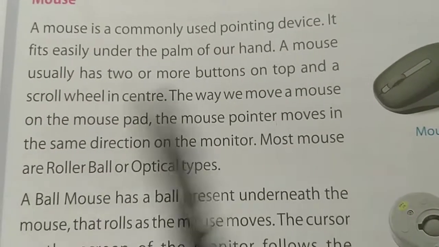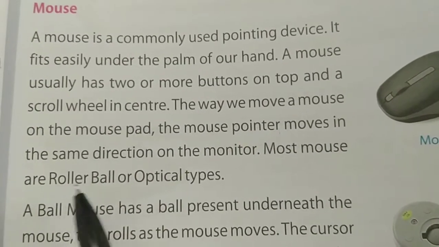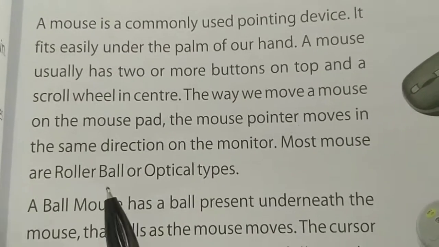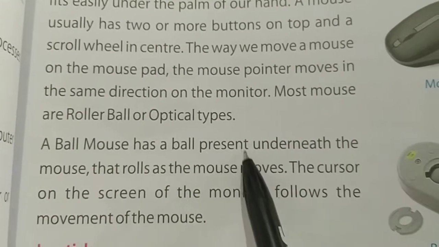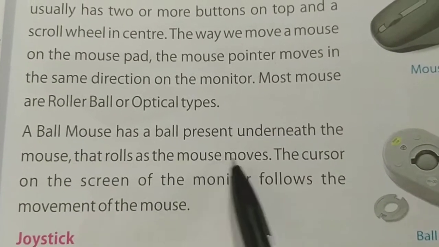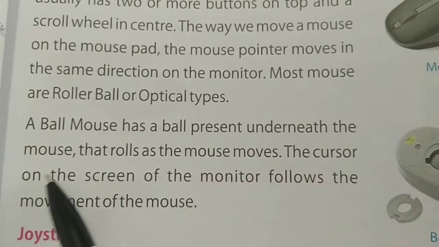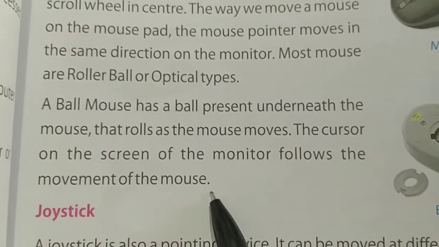Mostly mice are of two types: optical type and roller ball type. A ball mouse has a ball present underneath the mouse that rolls as the mouse moves. The cursor on the screen of the monitor follows the movement of the mouse.